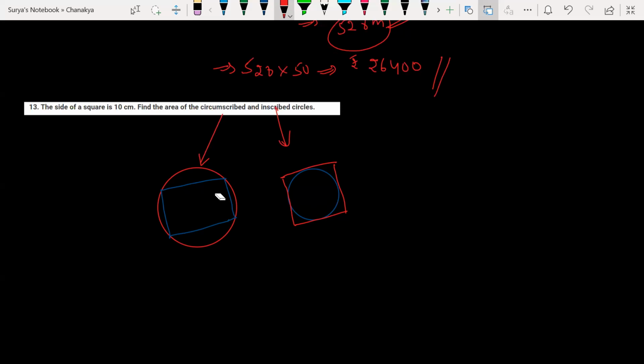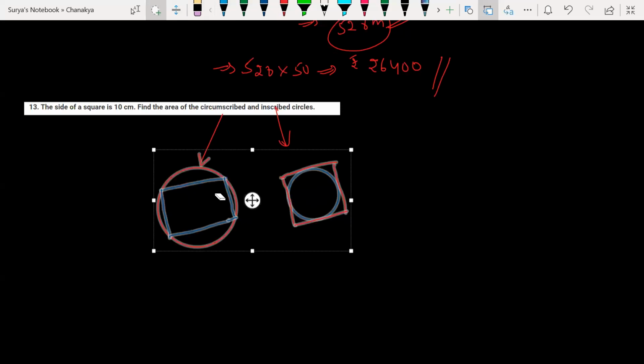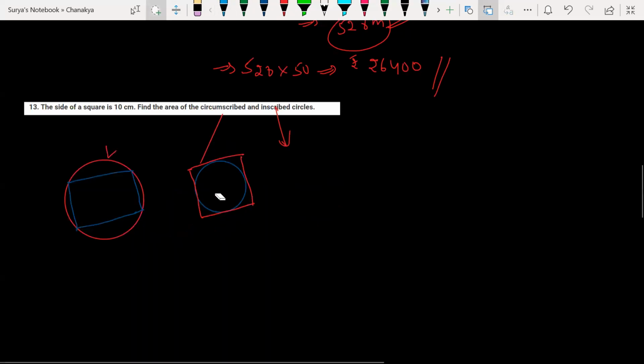Can I tell a method to solve this? Sir, that square which is inside the circle, the circumscribed circle, if you take that, sir, one side, if we take it's 10 centimeter, then it's forming a chord, right? Yes. So it will divide the circle into major segment and minor segment. Okay. Yes, tell me. And so the diagonals of the square will bisect each other. Okay.